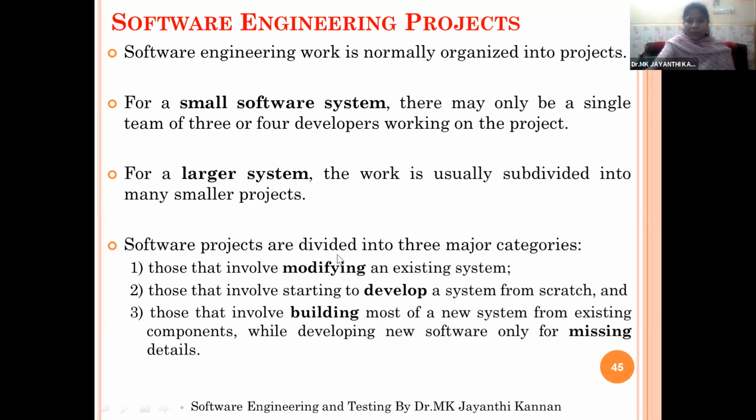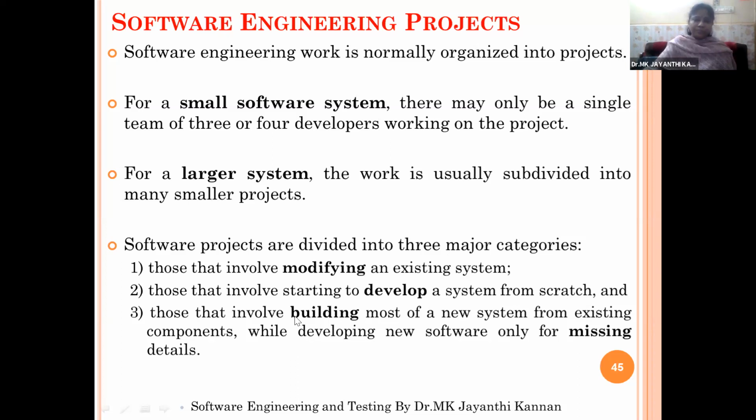The software projects are divided into three major categories. The first is modifying the existing system: we take the old system or old project, modify the components and functions, and create the new system. Or we start developing a system from scratch, creating each and every component from the beginning to the end. That is called development.